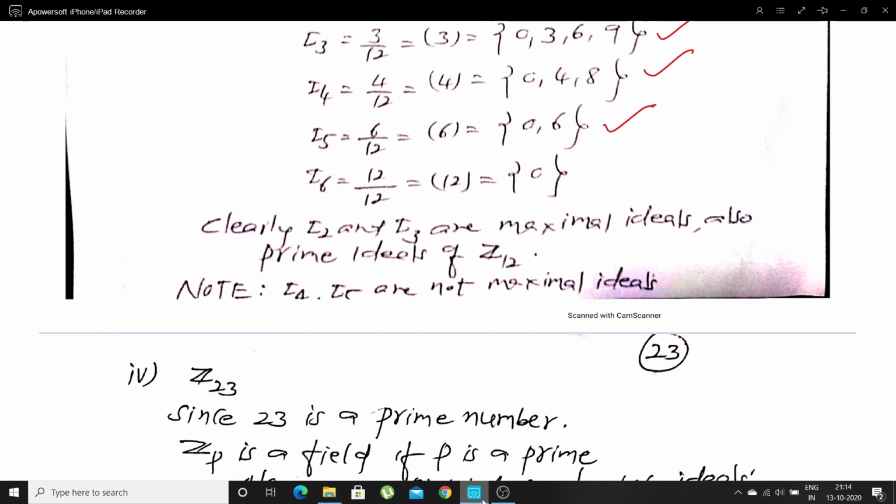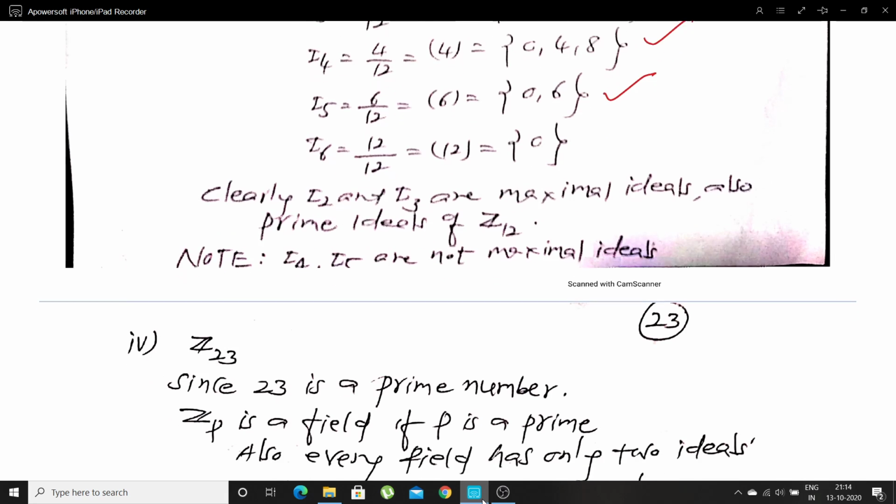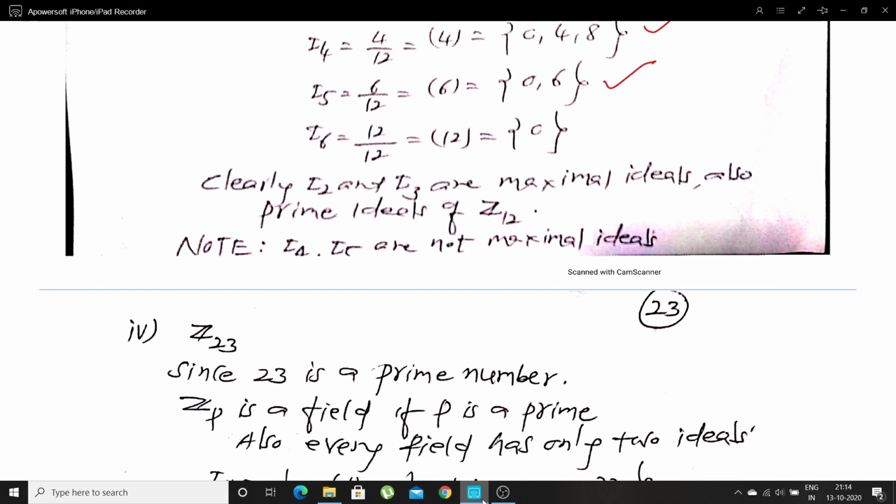The elements are the set containing 0, 6. And finally, 12 divides 12, that indicates generated by 12. Since the remainder is 0, we get a singleton set, that is the set containing the additive identity, 0. We call this one the trivial ideal.